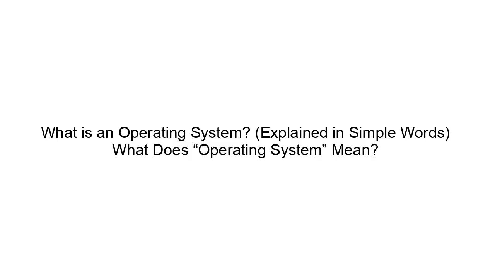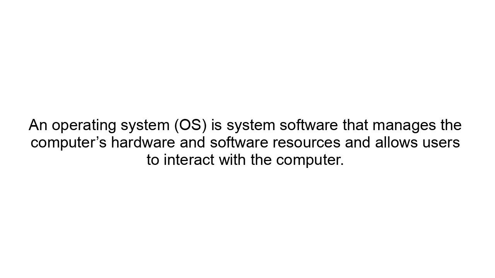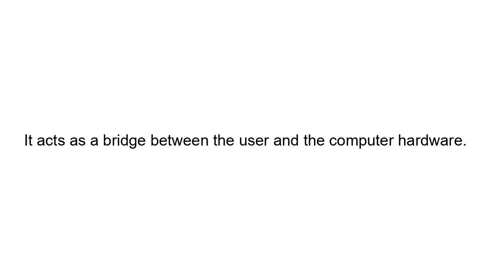What is an operating system? Explained in simple words. What does operating system mean? An operating system, OS, is system software that manages the computer's hardware and software resources and allows users to interact with the computer. It acts as a bridge between the user and the computer hardware. In simple words, operating system equals manager of the computer.